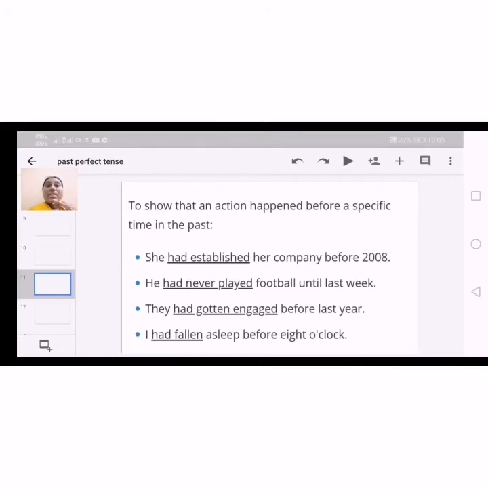So an action was completed by a specific time. And next, he had gotten engaged before last year. So before last year, the specific time here. Okay, the action in the past, he had gotten engaged. Next, I had fallen asleep before 8 o'clock. So here also I mentioned the timing, before 8 o'clock. Okay, so these are some actions that happened at a specific point of time in the past. Okay, so at a certain point of time, a specific point of time.